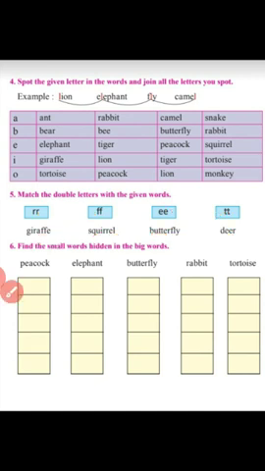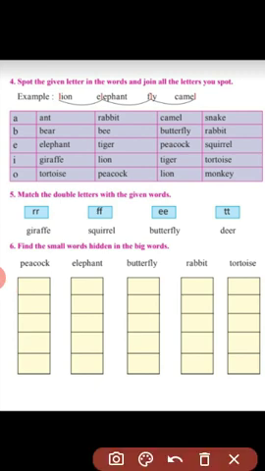Now question number 6. Find the small words hidden in the big words. Now in the spelling peacock, which small words you can find? PEA, first word, and COCK, cock. Okay, so 2 small words are hidden in the spelling peacock, PEA and COCK, cock. In elephant you can find ANT, ant. Ant is the small word hidden in the elephant word.